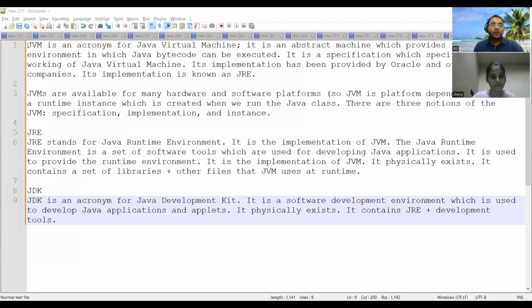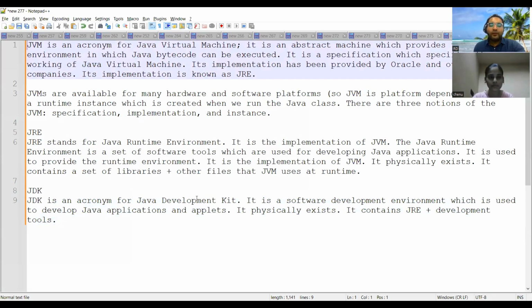No worries. So what we will do is we'll explain to you. See, JVM, you mentioned the acronym correctly, Java Virtual Machine. JRE stands for Java Runtime Environment. JDK stands for Java Development Kit. Now this JDK is a software development environment which is used to develop applications and applets, right? So it contains JRE plus development tools.